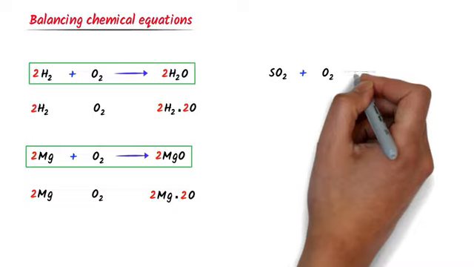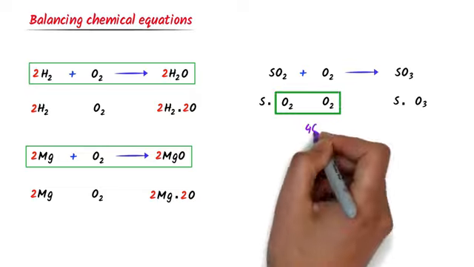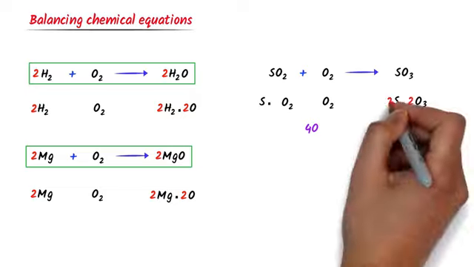Thirdly, consider this chemical equation. I write sulfur dot oxygen, oxygen gas, and sulfur dot O3. Now at the left hand side, this 2 oxygen and this 2 oxygen equals 4 oxygen. At the right hand side, there are 3 oxygen. In such type of 4 and 3 or 2 and 3 cases, I start balancing from the smaller side. The smaller side is 3, so I multiply oxygen by 2. I have to put 2 here with S.